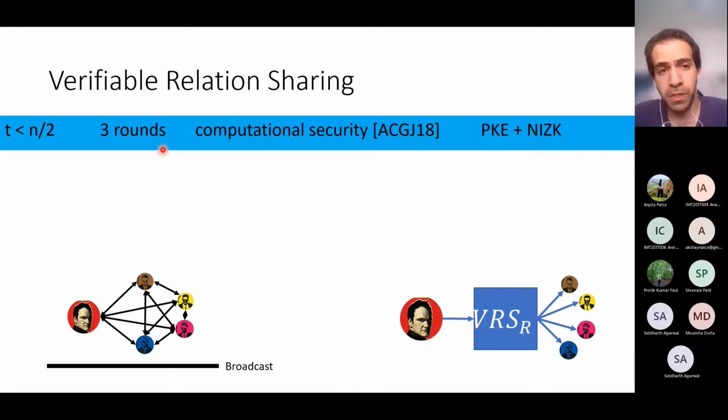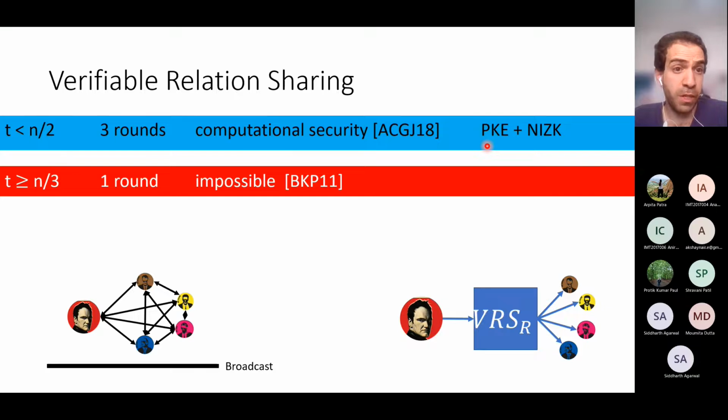And in the computational setting, the best upper bound that we have is the 3-round protocol of ACGJ that provides computational security, and it requires public key encryption and non-interactive zero knowledge. Okay, and this is in fact not a special protocol for verifiable secret sharing. This is a protocol for general MPC. Okay, so we don't know if it is possible to do something better for verifiable relation sharing.